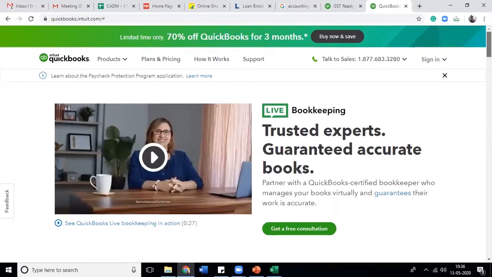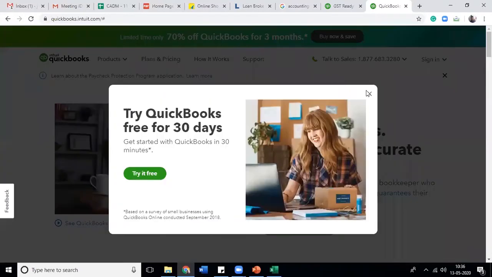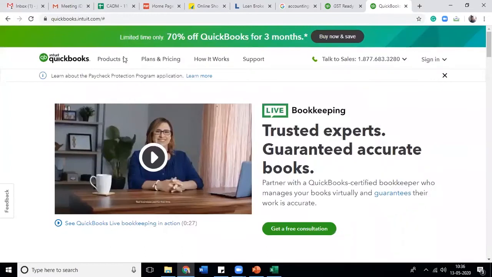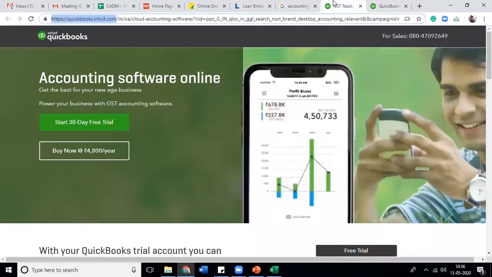Okay. They have everything. They have a trial also, they have products, pricing, how it works, support, every single thing they have on their home website. But when you go to a landing page specifically, this is for everyone and hear it very clearly: you don't have a menu bar.